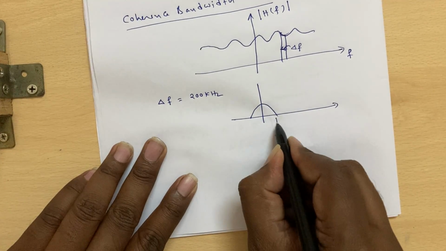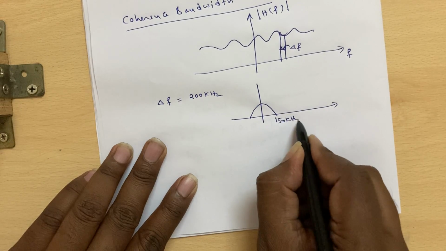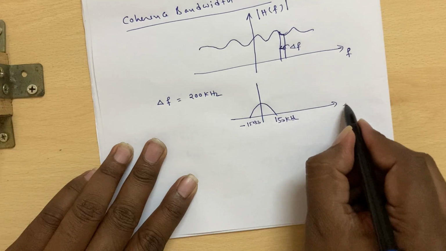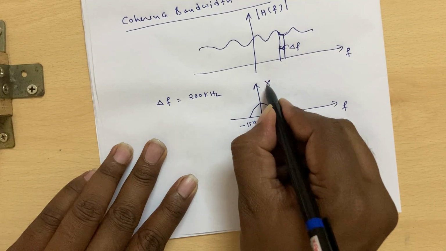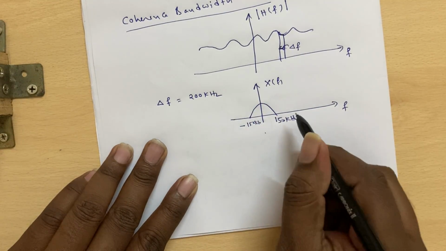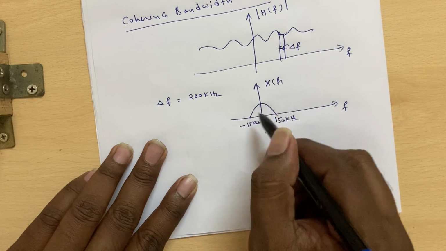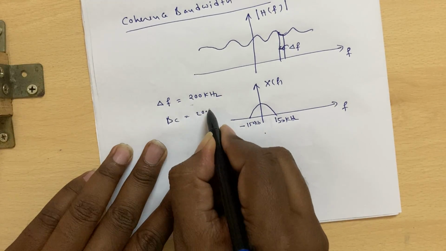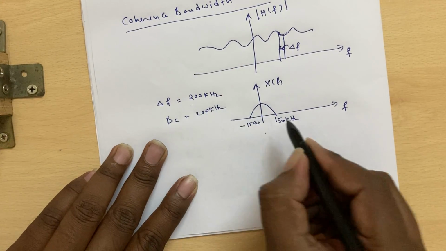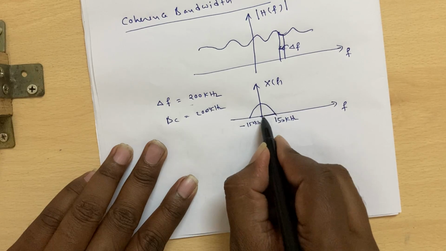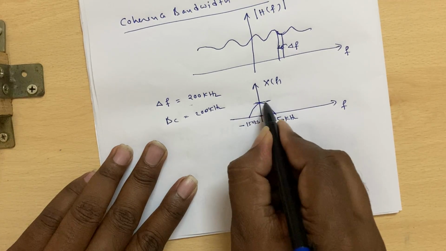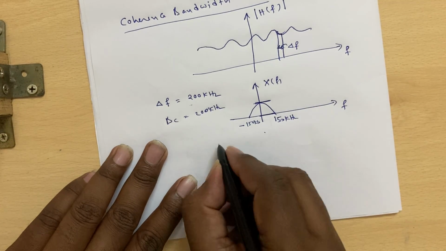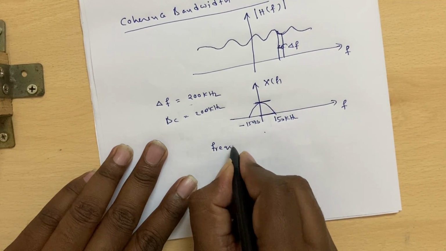So for example, if I am transmitting a signal whose bandwidth is, say, 150 kilohertz, through a wireless channel which has a coherence bandwidth B_C of, say, 200 kilohertz, then over this 150 kilohertz we can assume the channel is constant, and we are going to experience frequency flat fading.